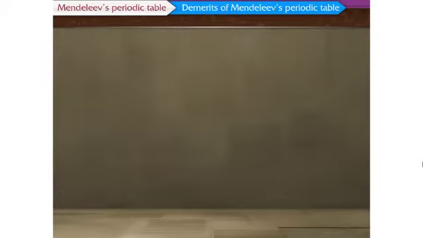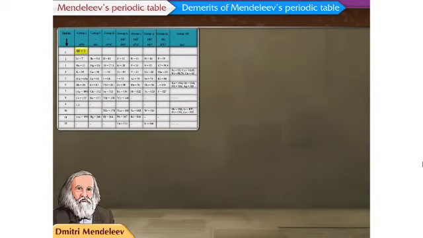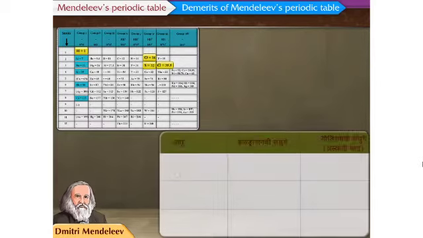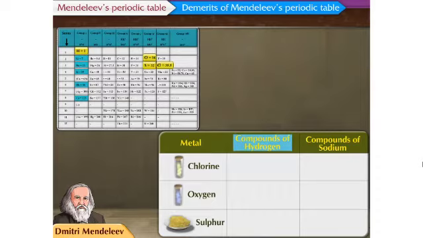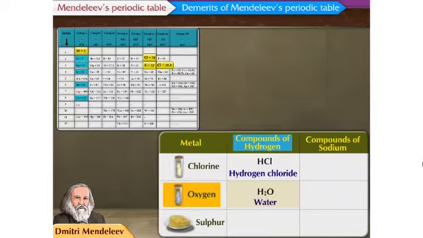Let us study this by writing the formulae of the compounds of hydrogen and alkali metals with chlorine, oxygen and sulfur. We shall begin with compounds of hydrogen. The compound of hydrogen and chlorine is hydrogen chloride, that is HCl. With oxygen it is water, that is H2O, and with sulfur it is hydrogen sulfide, that is H2S.